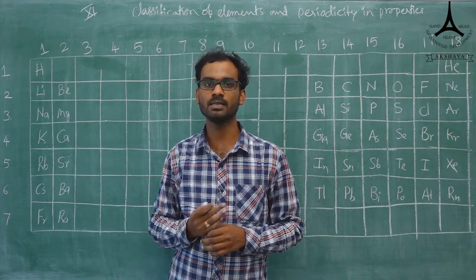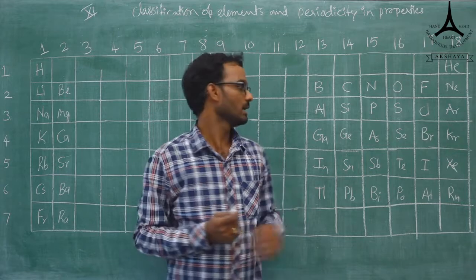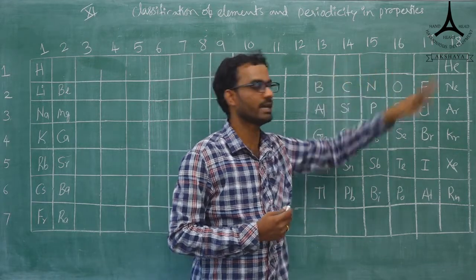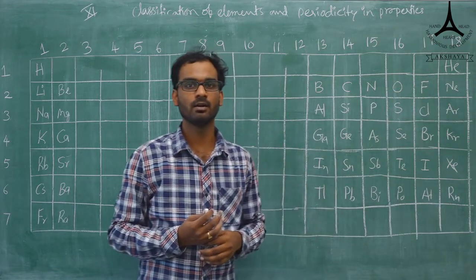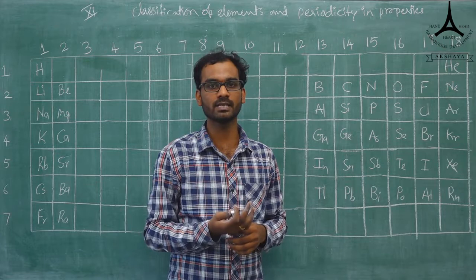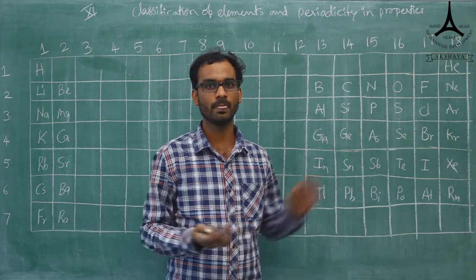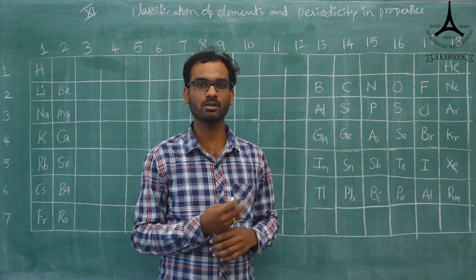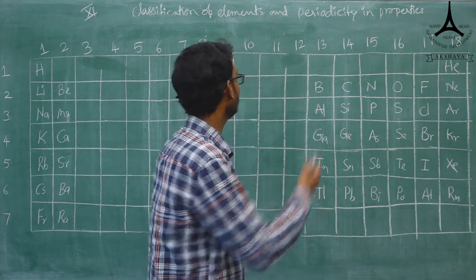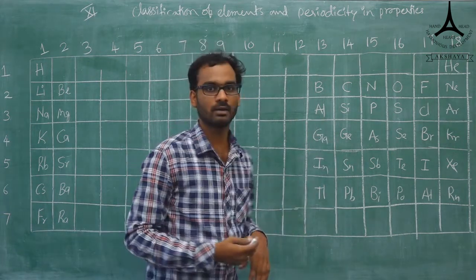Those are called s block elements. And these are p block elements. 13, 14, 15, 16, 17, 18 elements are called p block elements. Again, blockwise segregation. In that case, s block, p block. s and p block combinedly are called representative elements. And then we will write the transition elements.